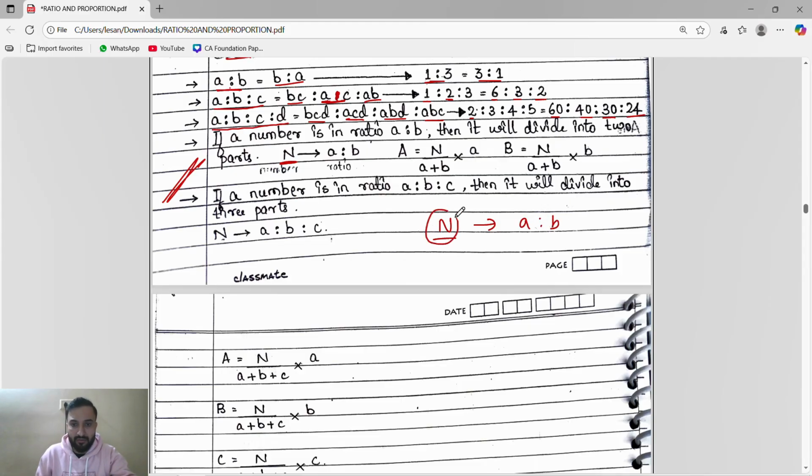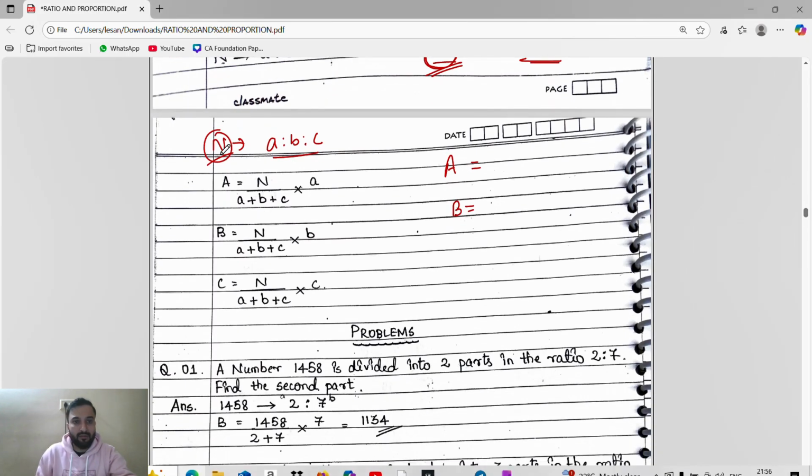Okay, any number n is given and this number is given in the ratio A is to B, or any number n is given, this number is in the ratio of A is to B is to C. Okay, if this is a number n, this is also a number n, but this n is in the ratio A is to B. How many ratios? 2. The 2 ratio means this number will be divided into two parts, part A and part B. Same here, this number n is in how many ratios? A is to B is to C. 3 ratios. Means this number will be divided into 3 parts, A, B, C.